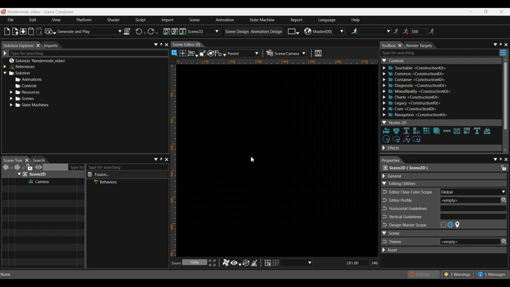To begin, I'll explain simple objects like solid color node and text node since they are easy to see and understand in the 2D scene. This will help you clearly understand how these objects appear and behave.